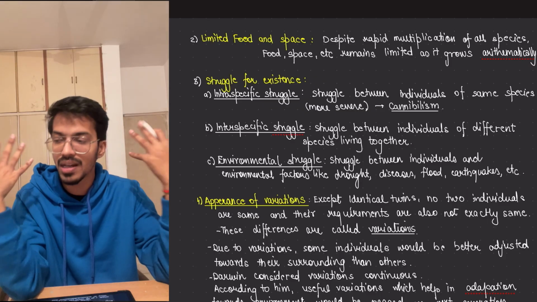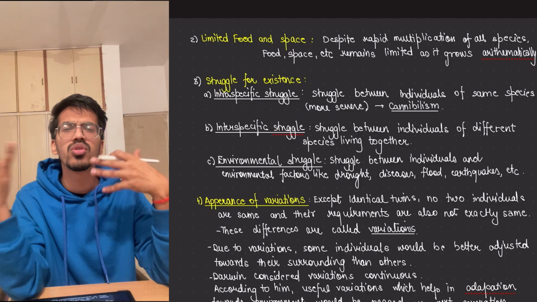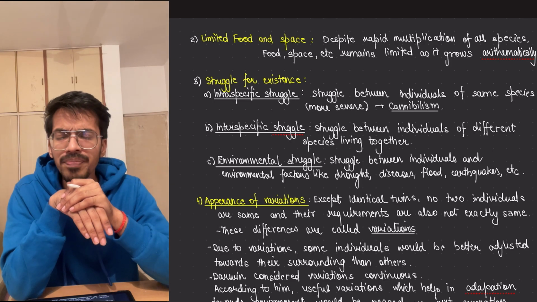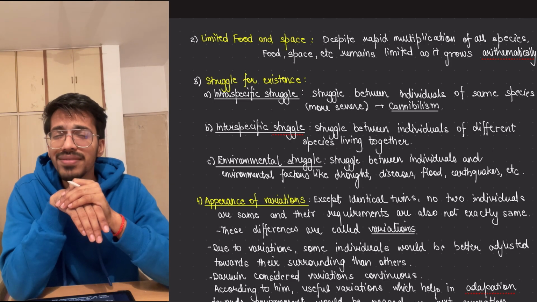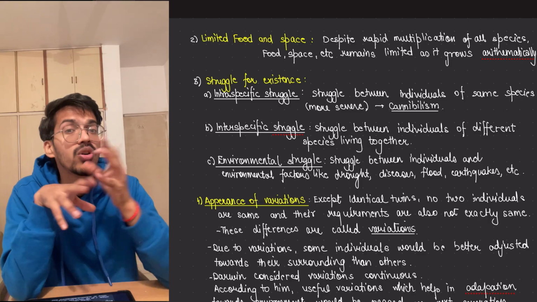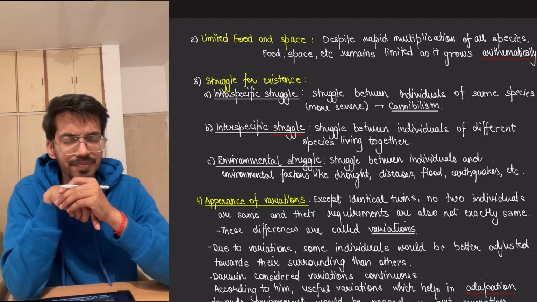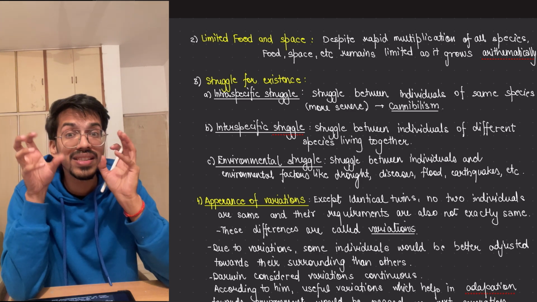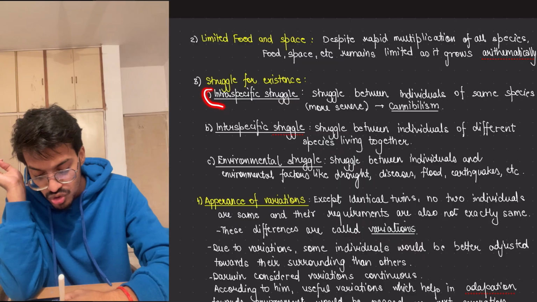For example, think about humans. If you have seen the Kalki movie, you might have seen that initially there was very little substance available on planet Earth because the resources were over, so everyone was attacking each other. So intra-specific struggles will happen.